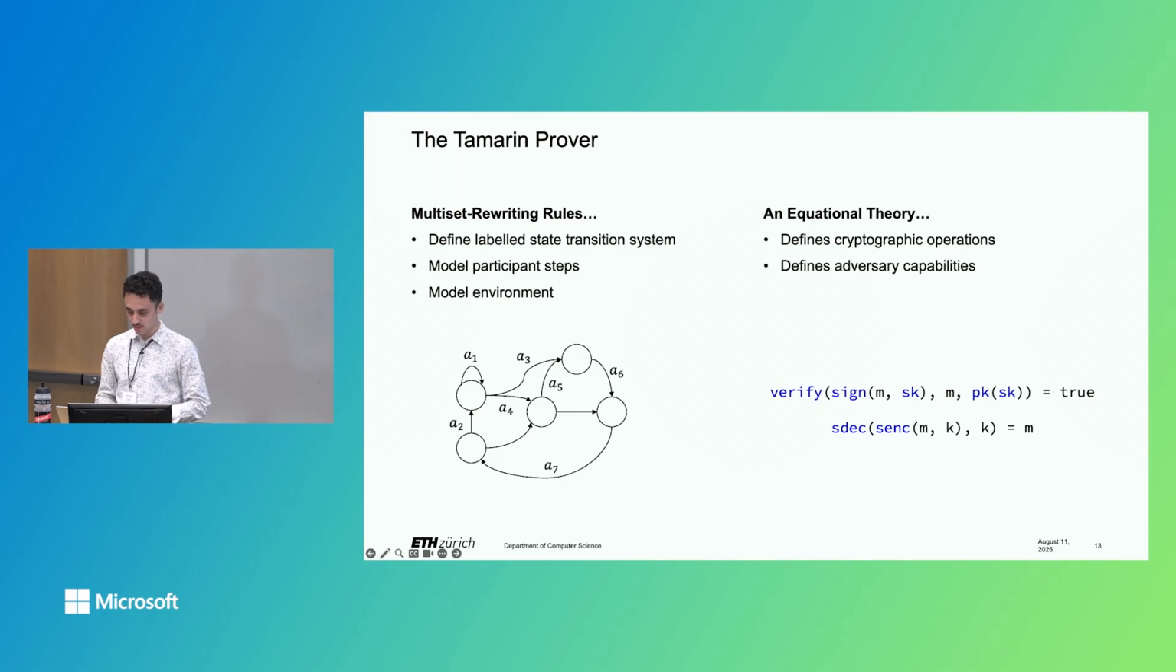So the first equation states how signature verification works. It says that whenever you apply the verify function to a correctly generated signature for some message under some secret key, and into that verify function you also pass the same message and the corresponding public key, that gives you true. So the signature verification passes. And for symmetric encryption or decryption respectively, whenever you symmetrically decrypt a symmetric encryption of some message under some key k, and you decrypt it with the same key k, then this gives you the message.